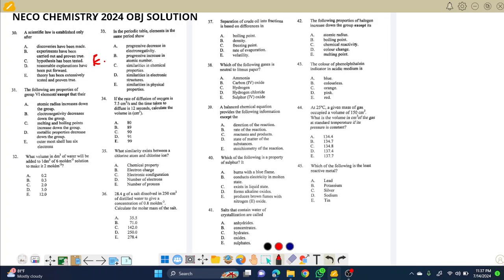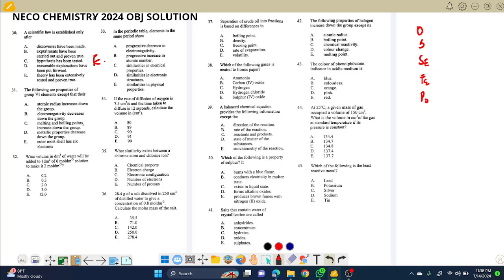The next one says the following are properties of group 6 elements except that they are. The first thing is to identify group 6 elements. Group 6 elements are OSETEPO, as in my chemistry video online. Think TEPO. So that is oxygen, sulfur, selenium, tellurium, and polonium. So now looking at this, these are the family. You can use that to get the answer. Very simple. Atomic radius increases down the group. We are looking for the exception, that is correct. Electronegativity decreases, that is correct.